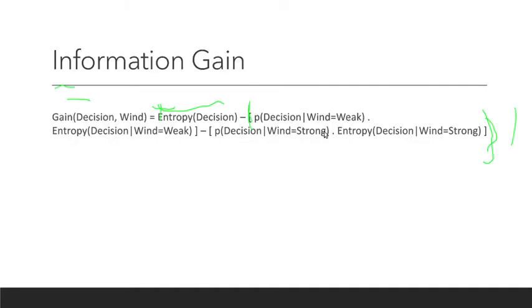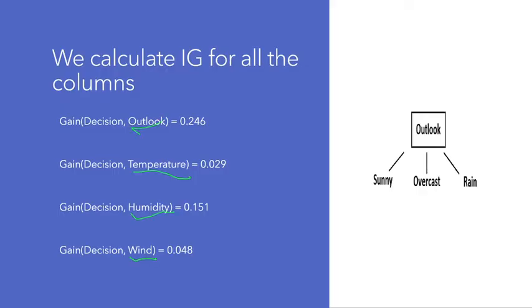This is with respect to outlook. So you make this outlook is equal to sunny, minus outlook is equal to rain, and minus outlook is equal to overcast. So you'll have three things here instead of two, because wind has only two categories, so you put two here. Outlook has three categories, so you put three over here. So, like I said, we calculate gain for each and everything, and we end up with these gains.